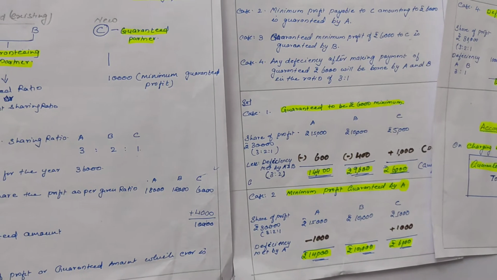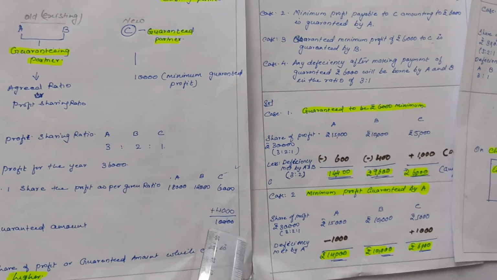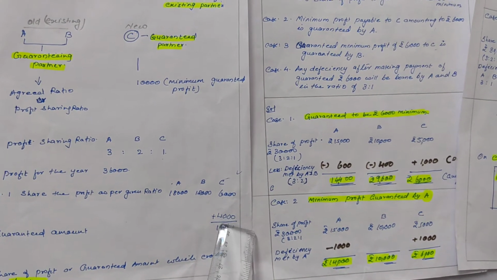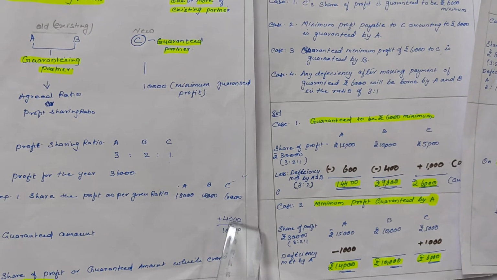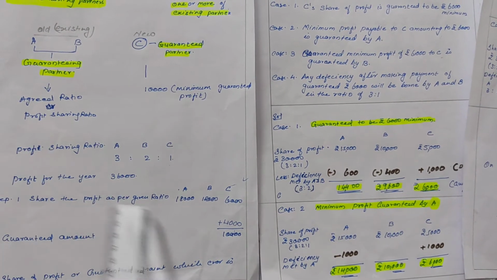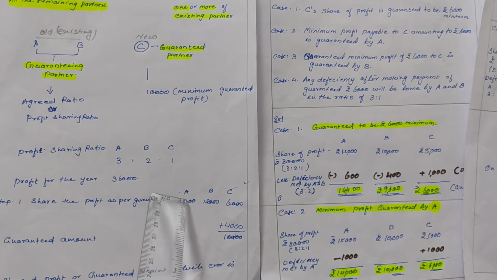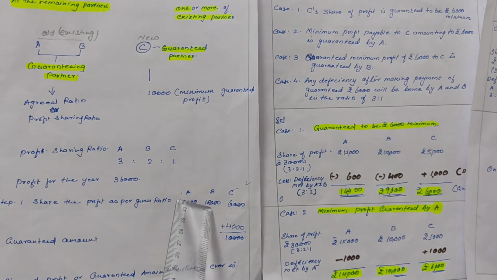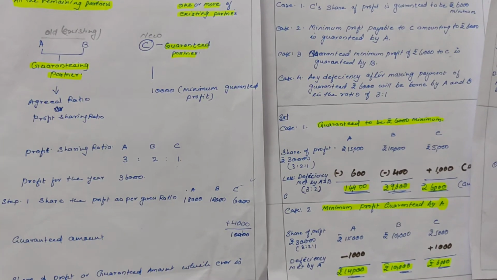Now next, this deficiency, that is this 4,000, will be given to the guaranteed partner by the old partners, that is A and B, in agreed ratio or profit sharing ratio.